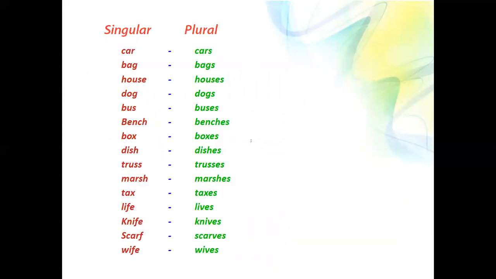Then these are the singular and plural nouns. Car, cars. Bag, bags. House, houses. Dog, dogs. Bus, buses. Bench, benches. Box, boxes. Dish, dishes. Truss, trusses. Marsh, marshes. Tax, taxes. Life, lives. Knife, knives. Scarf, scarves. Wife, wives. So these are the singular and plural words.